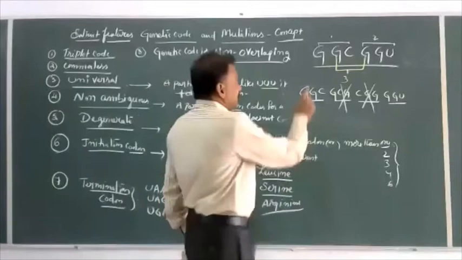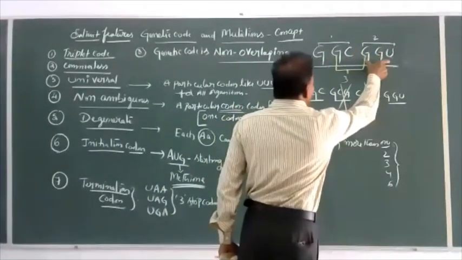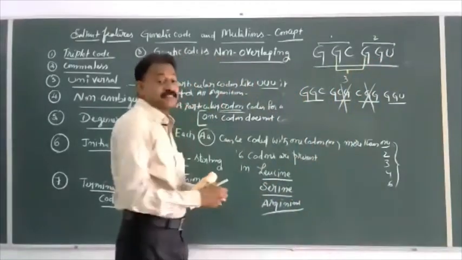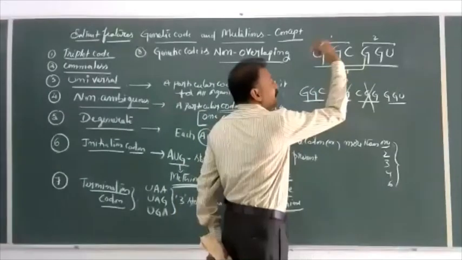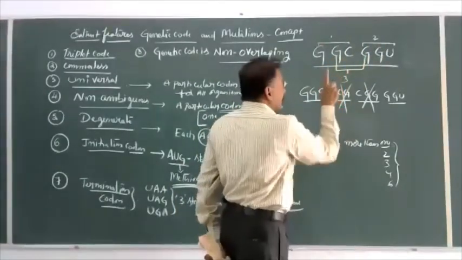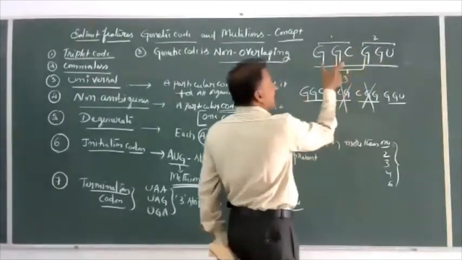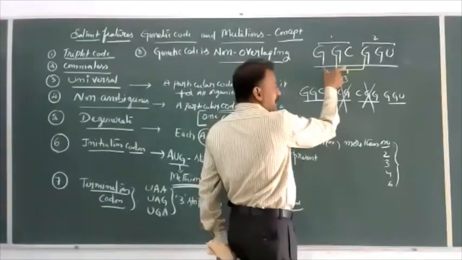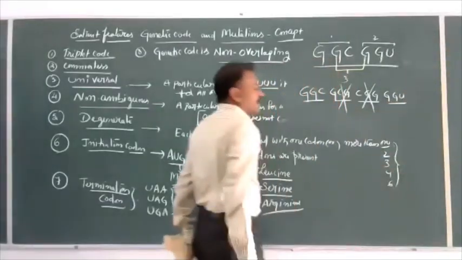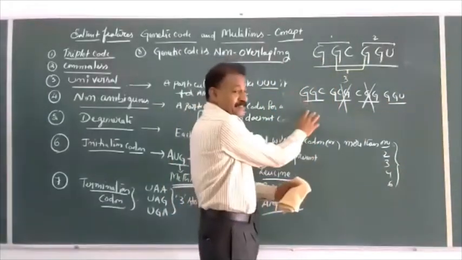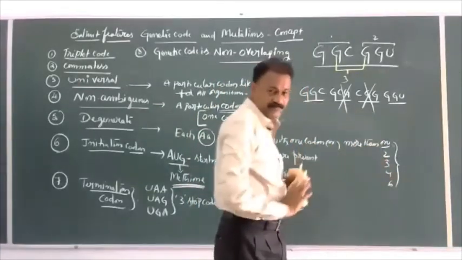Always it is one triplet, afterwards another triplet. Non-overlapping means no single base of one triplet can join with another triplet. Always one codon will be read at once, after that the second codon, then the third codon, then the fourth codon. It means the nitrogen bases of one codon do not take part in the formation of another codon.